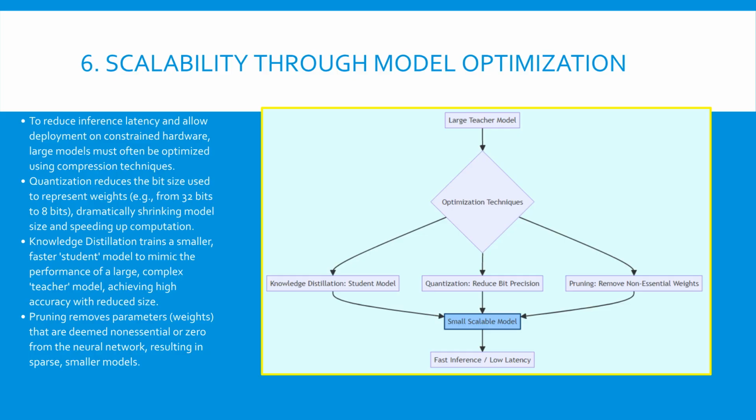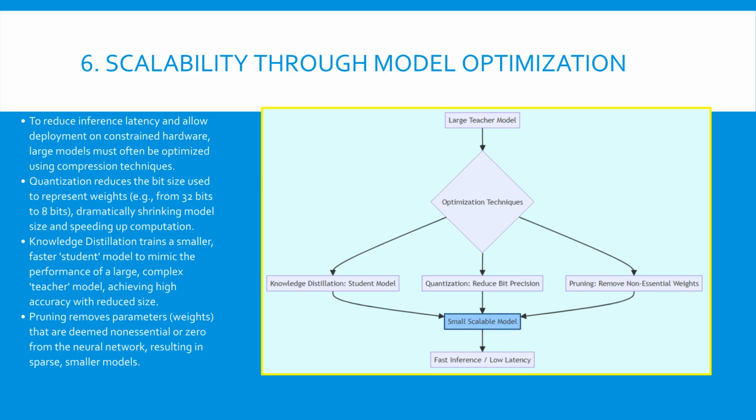This visualization shows how model compression techniques contribute to scalability by optimizing large models for fast inference. The process starts with a complex, often large teacher model. Key techniques within the optimization step include knowledge distillation, which produces a smaller student model with comparable performance, and quantization, which reduces the numerical precision of weights to shrink the model file size dramatically. Additionally, pruning eliminates unnecessary weights to create a leaner, sparser model.